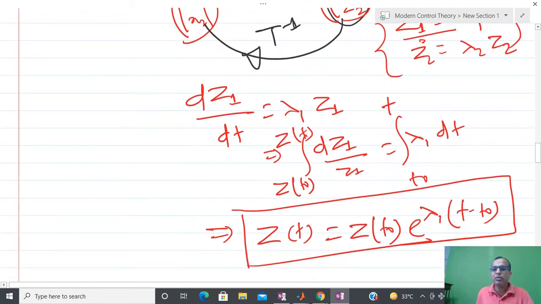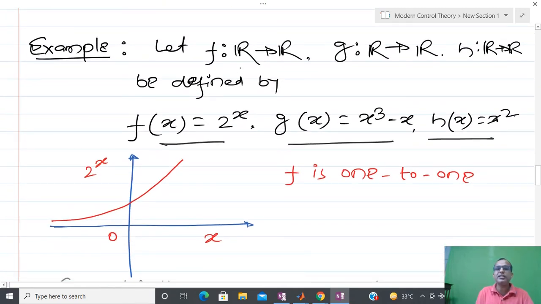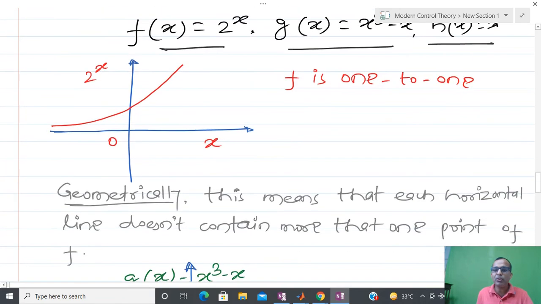But another way is to see this geometrically. Concentrate on the definition of the function: f maps real numbers to real numbers, so the domain is the real numbers, and the image space is also the real numbers. If the function is one-one, then each horizontal line doesn't contain more than one point on f.